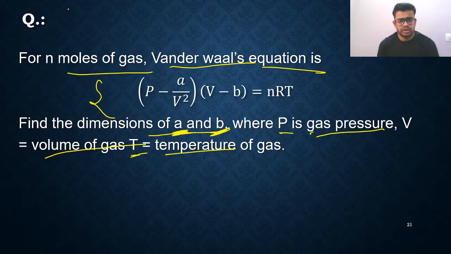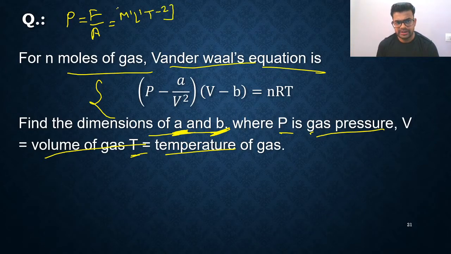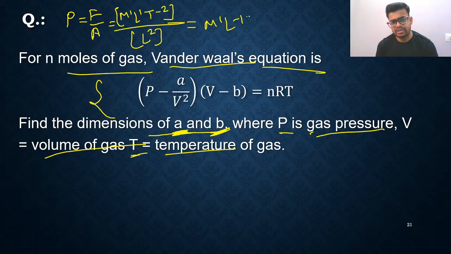Listen, how to find it? At first, pressure. You know pressure is force divided by area. So you can say M1 L1 T minus 2 divided by area, which means L raised to 2. So finally, you are getting for pressure M1 L minus 1 T minus 2. This much I have done. Next, volume. For volume, volume is length into breadth into height.